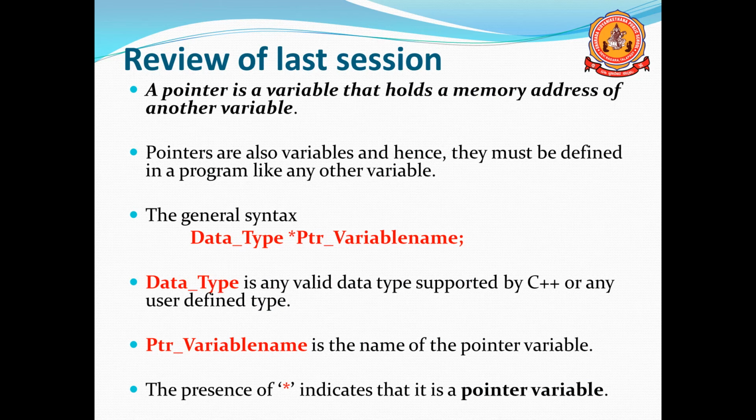What is a pointer? A pointer is a variable that holds the address of another variable. Pointers are also defined like normal variables. Here is the general syntax to define a pointer: to declare the pointer, data type, then the star symbol, then the pointer variable.